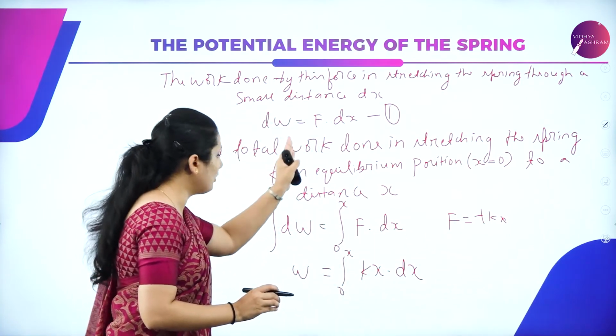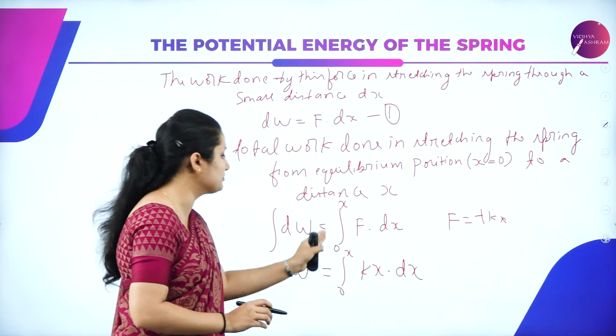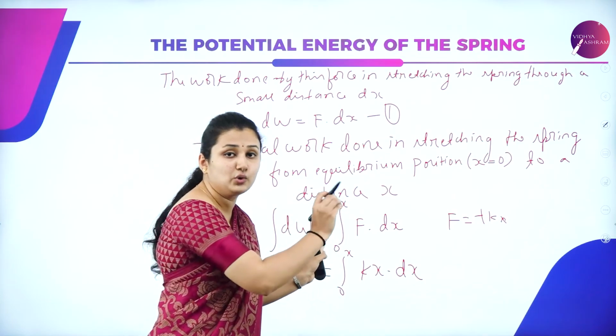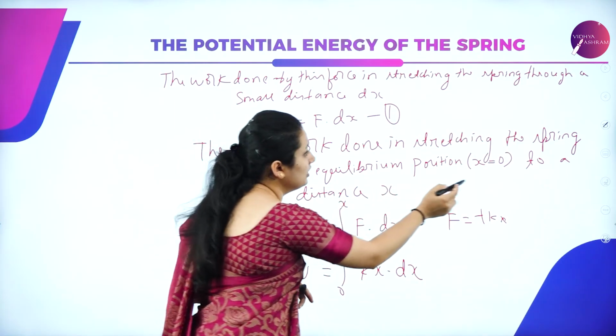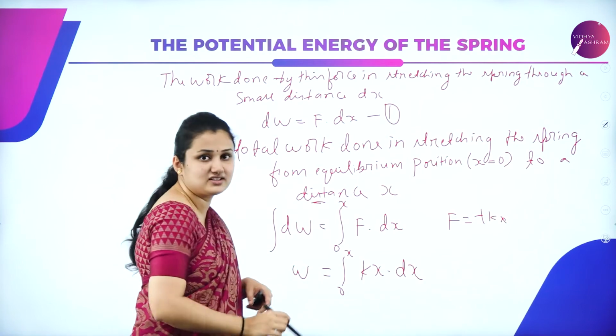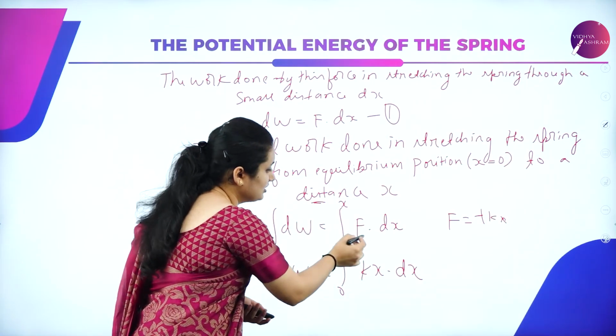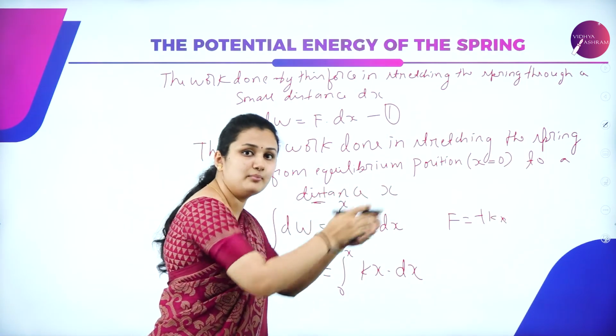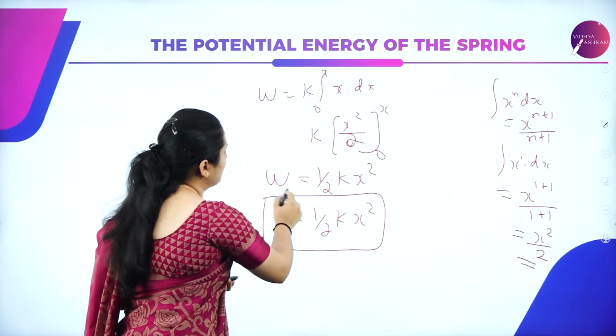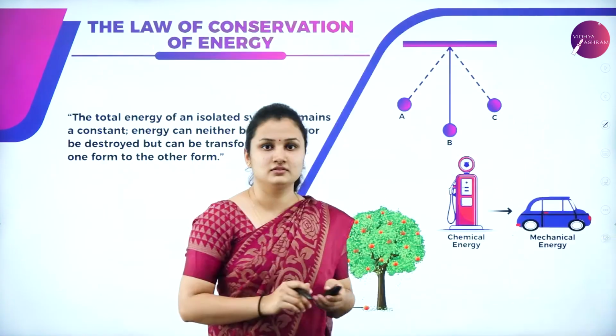I will integrate from the initial, equilibrium position 0 to the final distance x. On integration, since the force I am applying is in the positive direction, it will be W is equal to half k x square.